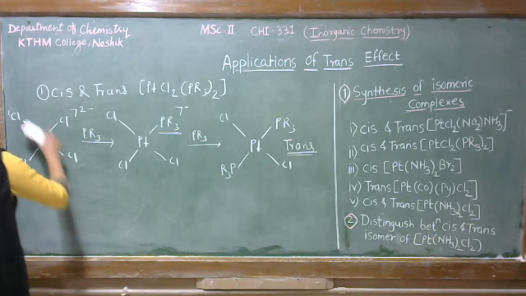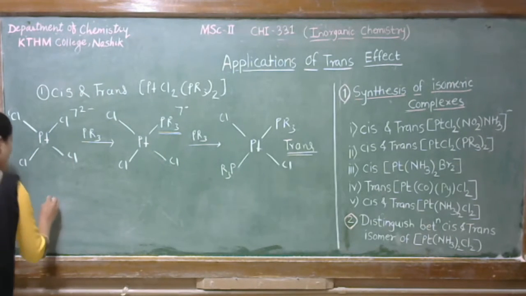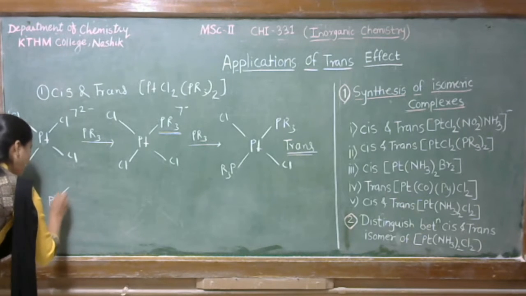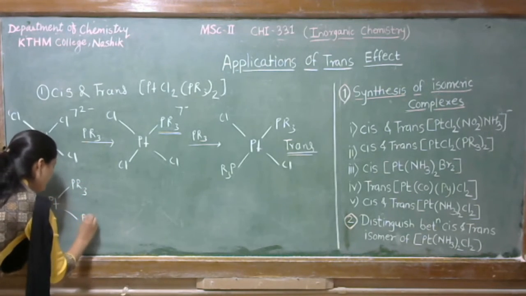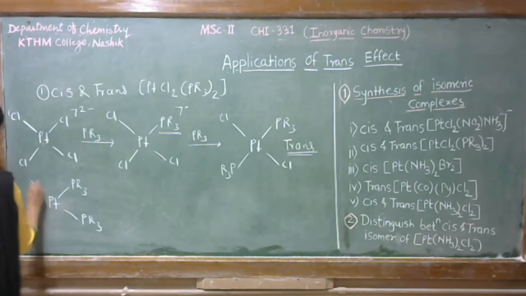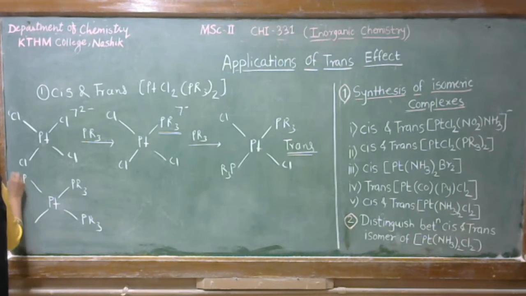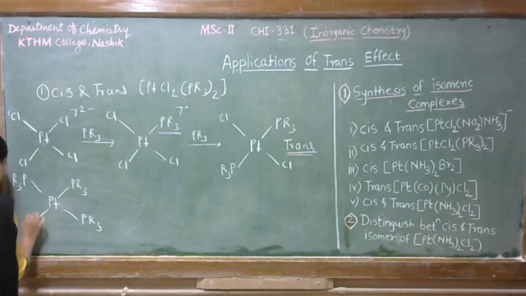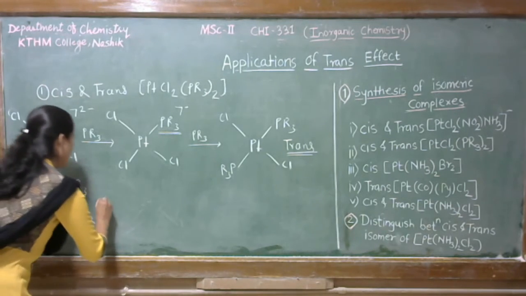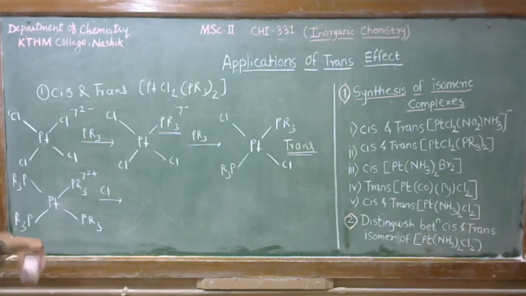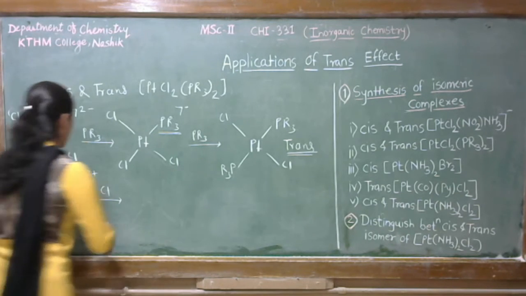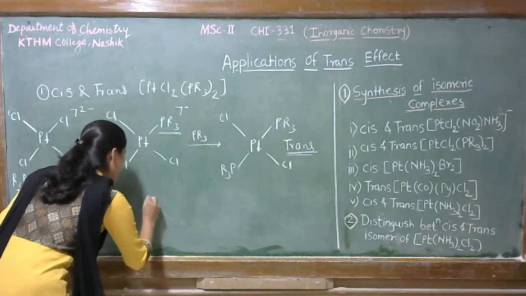Let's see the synthesis of the cis isomer. So we take Pt with four PR3 ligands. Okay. When we treat one chlorine with this complex, any one PR3 gets replaced by this chlorine.